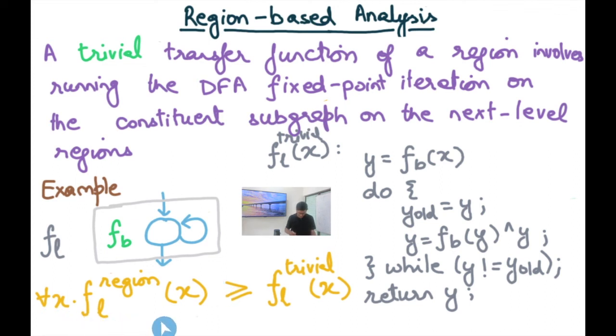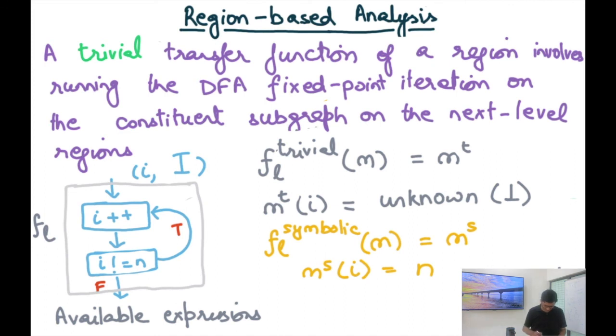This statement says that the region-based transfer function, which is based on some sophisticated analysis such as symbolic analysis, should always be more precise than the trivial transfer function of the region, and only then would the region-based analysis give you more precise answers than the trivial flat data flow analysis. Notice that this is a greater than or equal to sign, so even if it is equal, it's okay, but hopefully at least for some loops, it should be greater than.